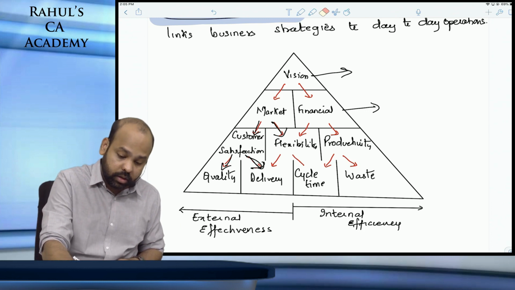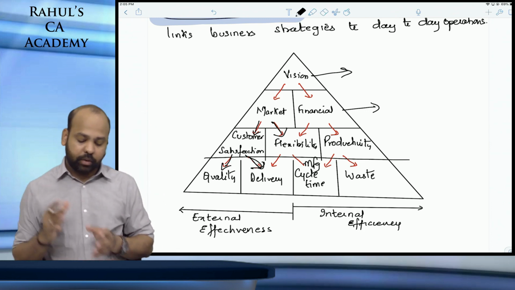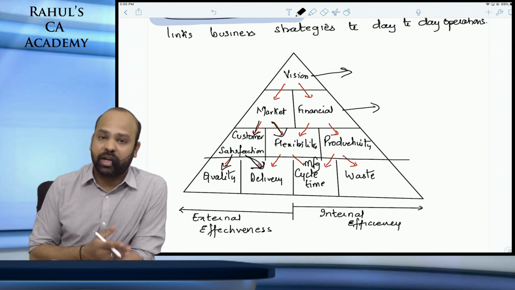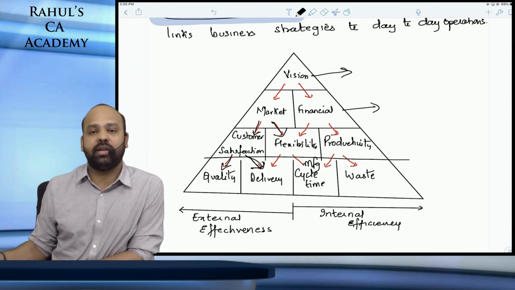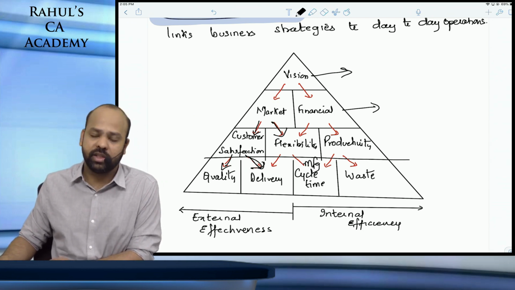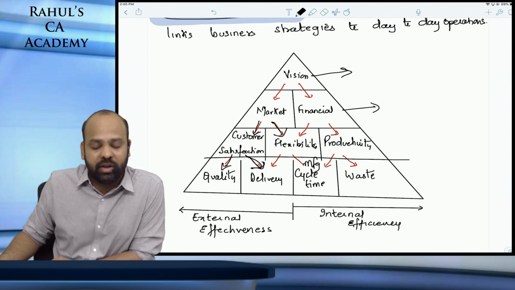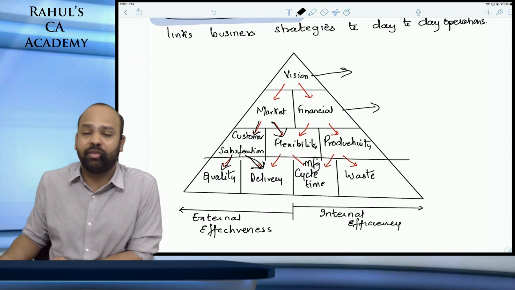Oh, this got erased, one second. Yes, this is manufacturing cycle time. Productivity of operations is again manufacturing cycle time and the wastages that are being created. Your productivity would be high, guys, if you can reduce the manufacturing cycle time and reduce the wastages. Your flexibility of operations would be very high if you're able to reduce the delivery cycle time and you're able to reduce the manufacturing cycle time.